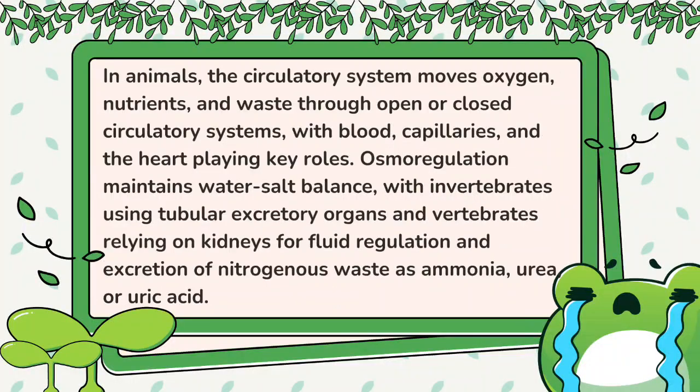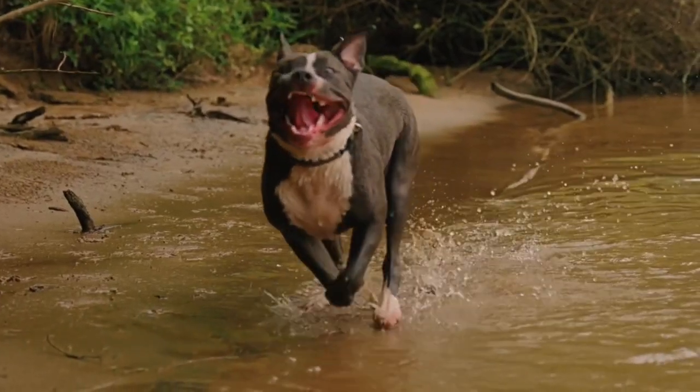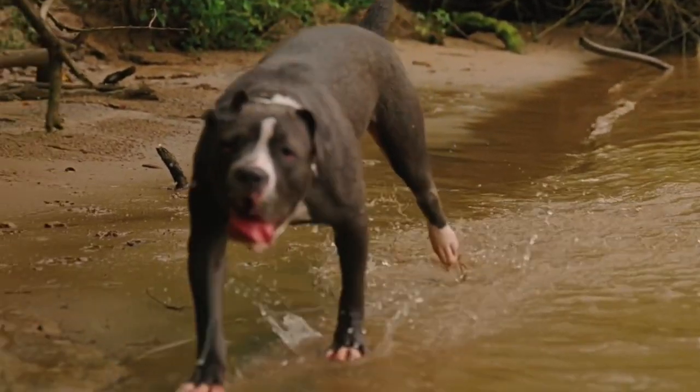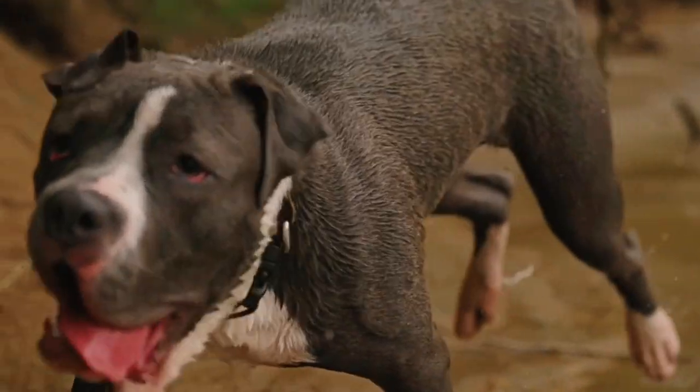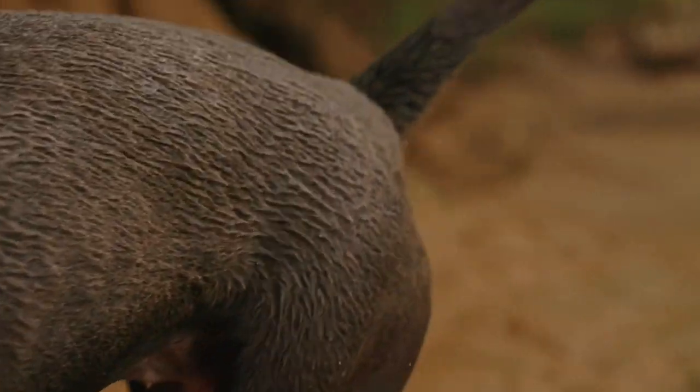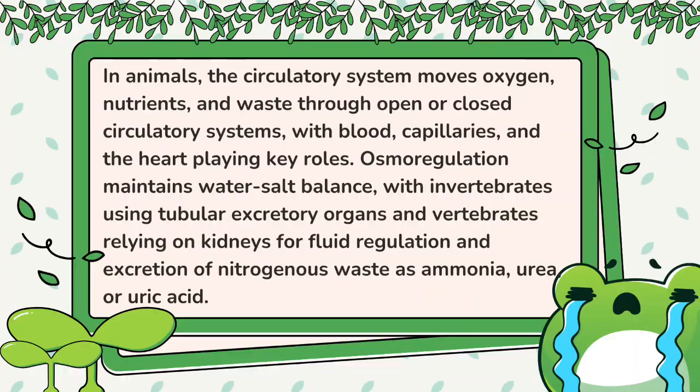In animals, the circulatory system moves oxygen and nutrients through open or closed circulatory systems, with blood, capillaries, and the heart playing key roles. Osmoregulation maintains water-salt balance, with invertebrates using tubular excretory organs and vertebrates relying on kidneys for fluid regulation and excretion of nitrogenous waste as ammonia, urea, or uric acid.